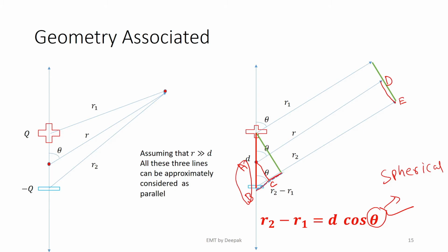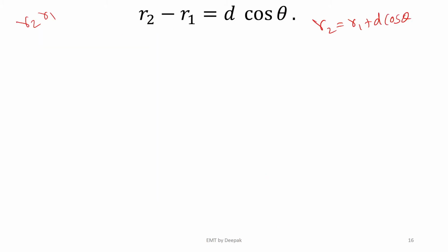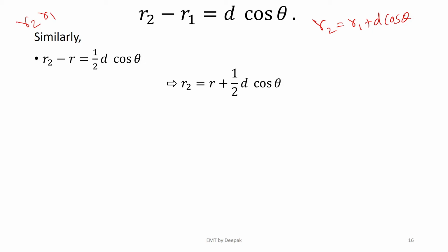This side here I am talking about is cosine of this side, that is d by 2 cos theta, which is equal to R2 minus R, right? So I suggest you work it out on your own, but I can say R2 minus R is equal to half d cos theta. Therefore, R2 equals R plus half d cos theta.